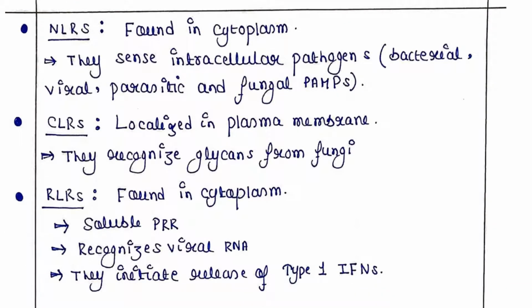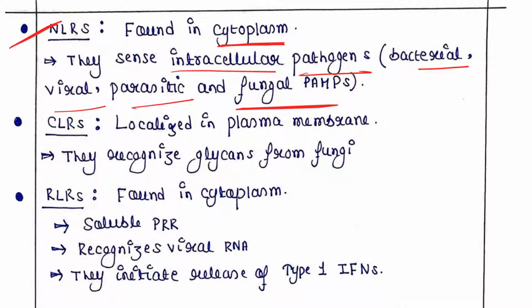Okay, next is NLRs. After TLR, we have NLR. They are found in the cytoplasm and they sense intracellular pathogens. So bacterial, viral, parasitic and fungal PAMPs could be recognized by NLRs.